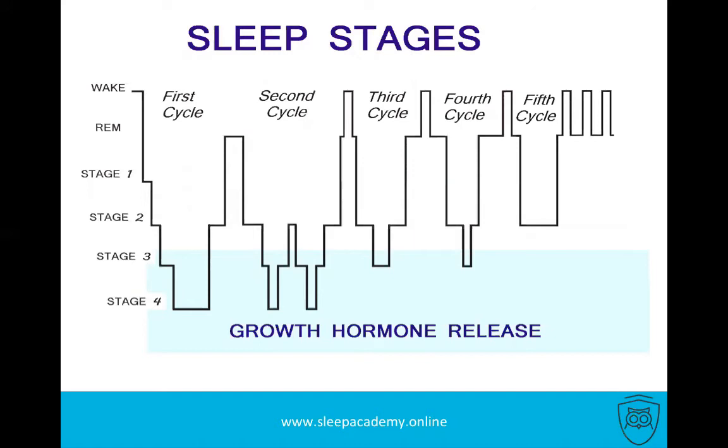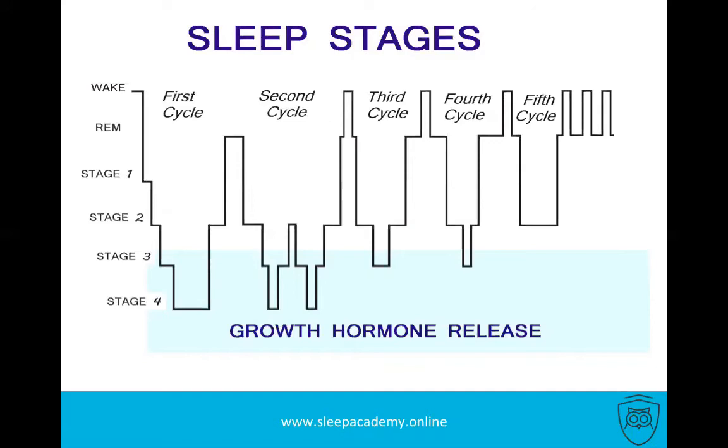Each cycle that we experience during the night is different to the one before it. Usually within the first cycle, we spend most of our sleeping time in deep sleep, and not much time in REM sleep. As we continue from cycle to cycle and towards morning, we spend less time in deep sleep and more time in REM sleep. We can also have a few more wake stages, and we might remember them, might wake up briefly and then go back to REM, and wake up and go back to REM. So we don't get as much deep sleep. However, it's normal not to get as much deep sleep towards the morning.